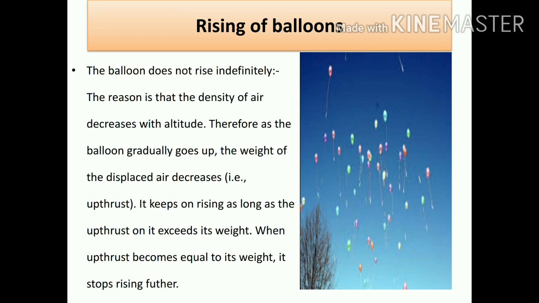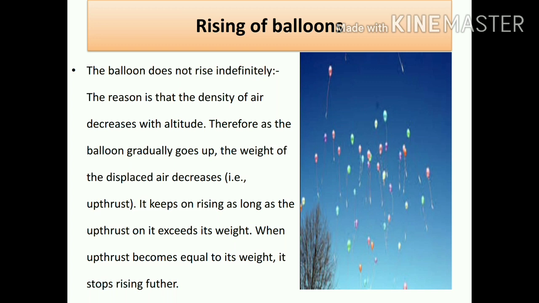But the balloon does not rise indefinitely. It doesn't go on and on. It only rises up to a certain extent. Why? The reason is that the density of air decreases with altitude, which we have already studied. Therefore, as the balloon goes up, the weight of the displaced air decreases. Whenever we move up, the density of air decreases with altitude. Therefore, as the balloon gradually goes up, the weight of the displaced air also gradually decreases.